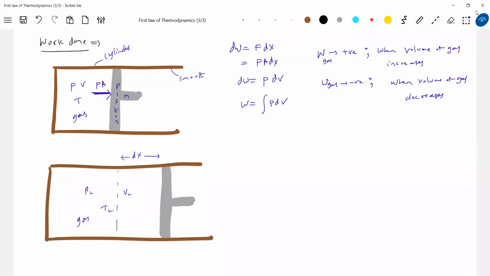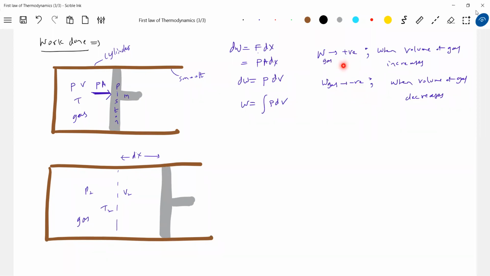Means, sir, suppose I move the piston towards the left, an external agent, I myself, I'll move the piston. So in that case, what will happen? The gas does negative work. So work is done on the gas. Gas does work, or work is done on the gas. It's like this: work done by an external agent, or work is done on the gas. So the simplest way for you is: volume of gas increases, work done by gas positive. Volume of gas decreases, work done by gas negative. If gas does work, positive. Work is done on the gas, it should be negative.